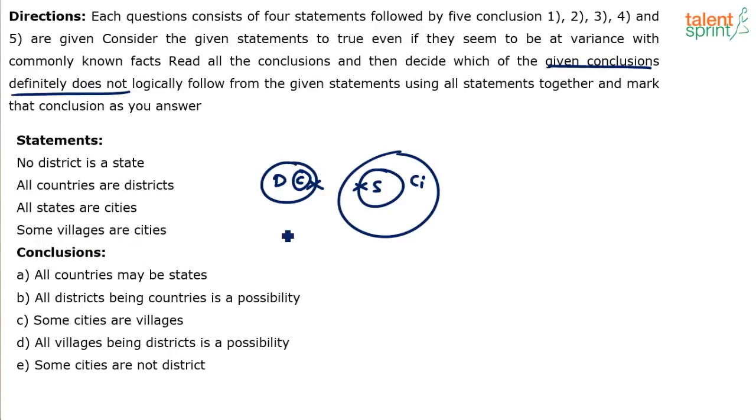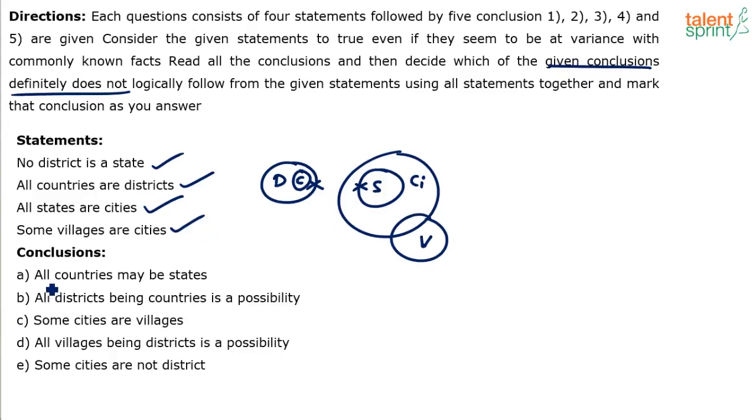Some villages are cities. You getting it? That's the diagram. No district is a state, so district and state cannot overlap each other. All countries are districts, all the countries inside districts. All states are cities, right? And some villages are cities. So the basic diagram is done.